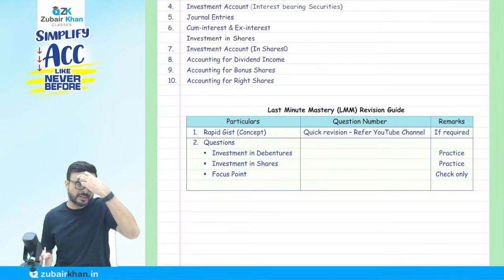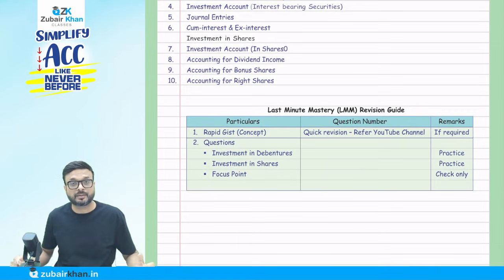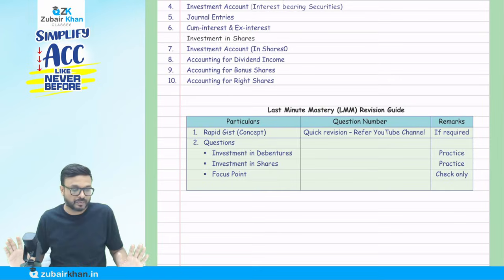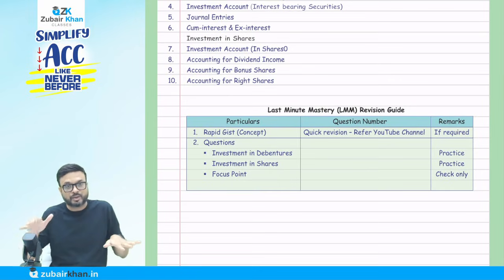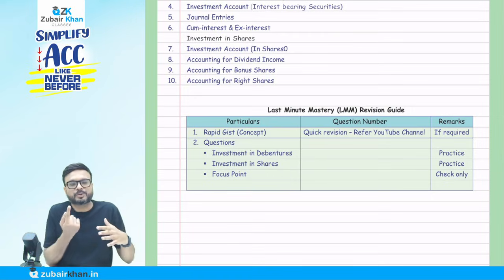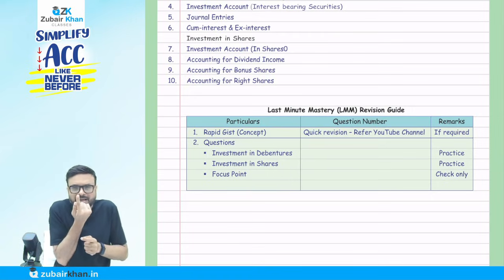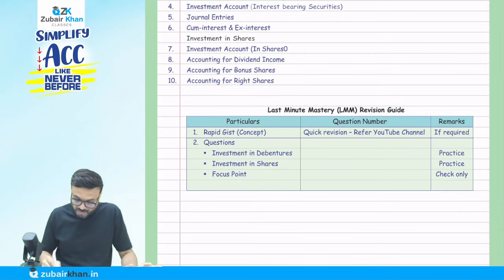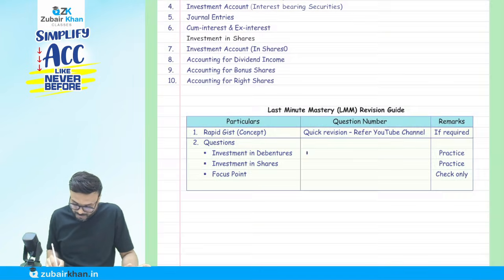Focus point basically means that, for example, there are questions that are 99% the same. You solve question number 1, and question number 2 is 99% the same, with only one adjustment slightly changed. So no need to solve both of them. I will give you question number 1, and I will tell you in question number 2, point number A. That's it, you just have to check it.